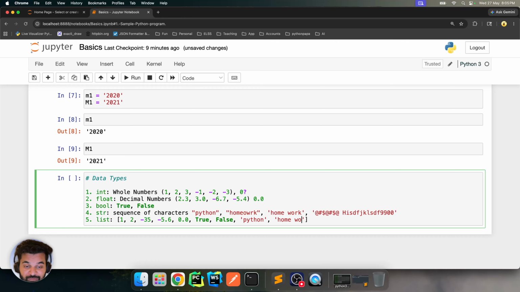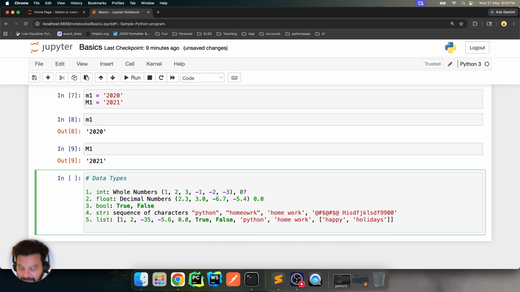You can use homework, right? And then maybe you can use something else, like a list itself, right? Happy holidays. Okay, so not only this, you can actually include other types of data types also, which we are going to study after list, and then I can show you that you can actually put them here.